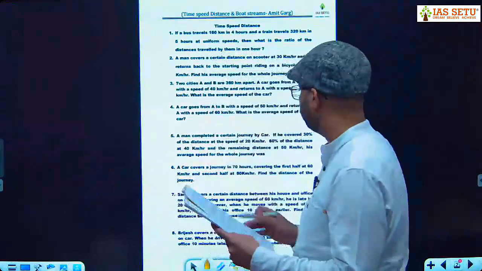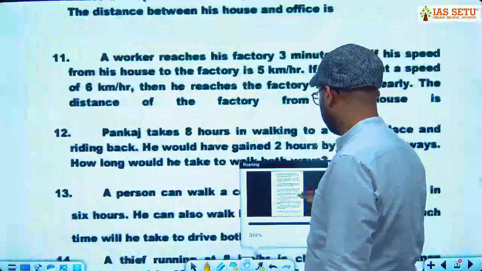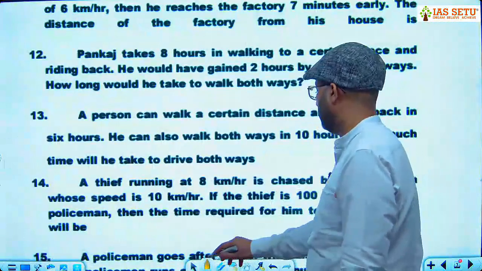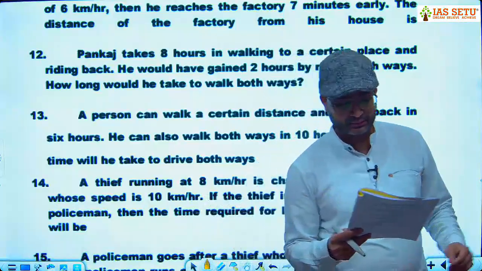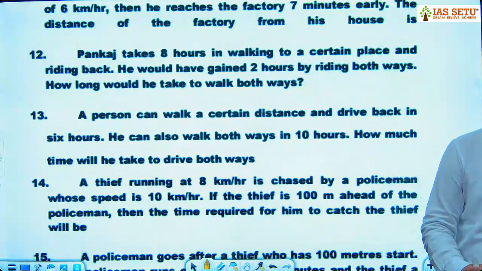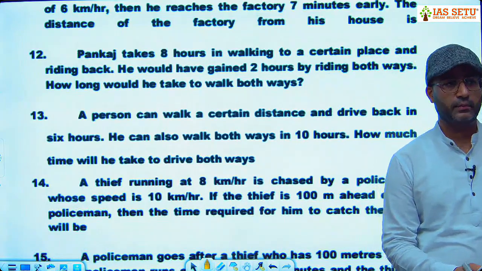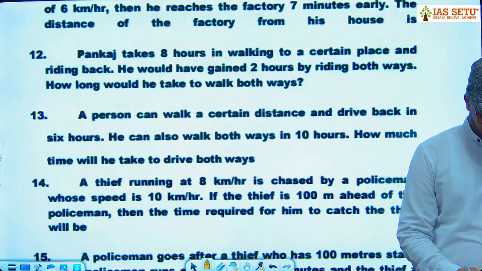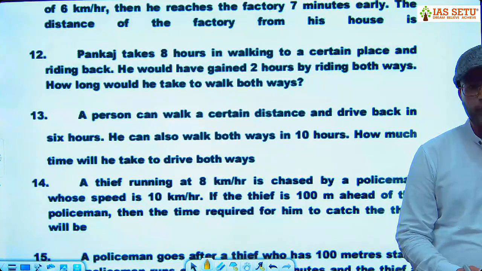Question number 12. I give you two methods for this question. Question number 12 here is: Pankaj takes 8 hours in walking to a certain place and riding back. He would have gained 2 hours by riding both ways. How long would he take to walk both ways?